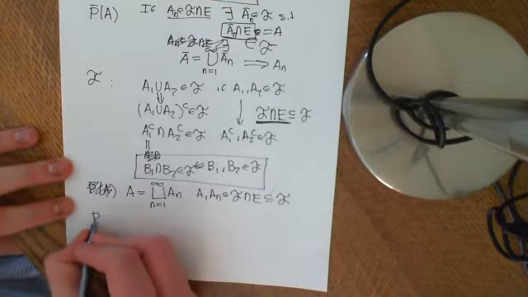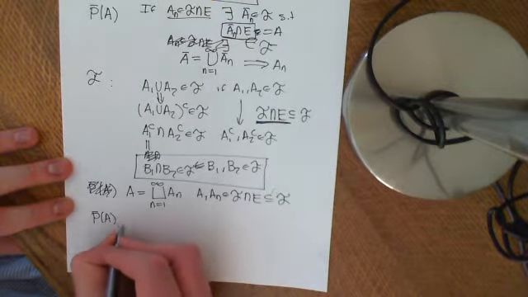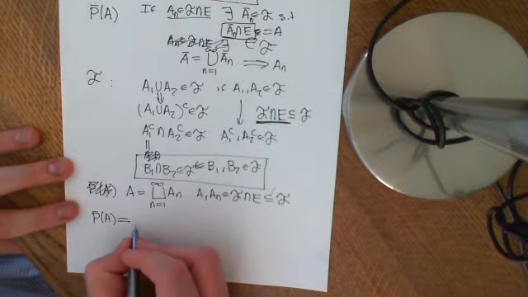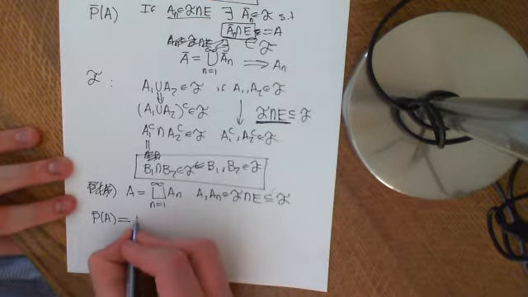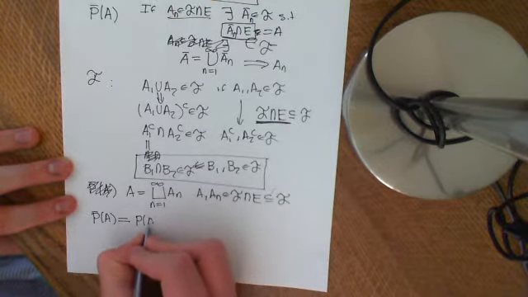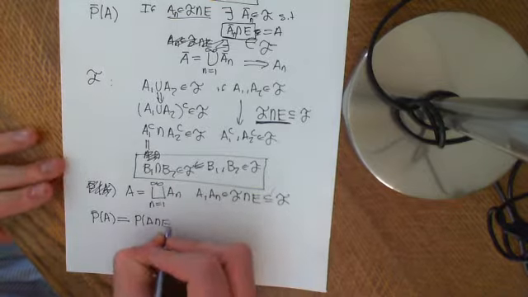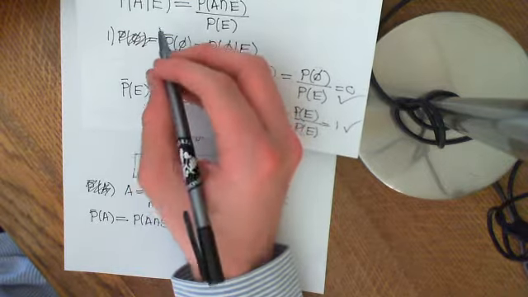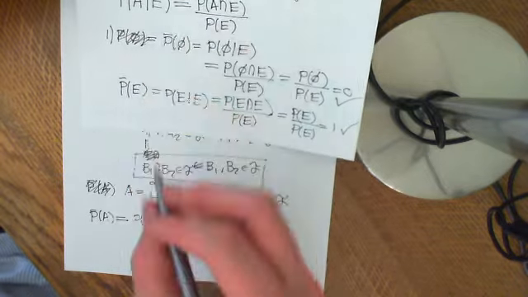Now, I wanted to take P bar of A, which is equal to the probability of A intersect E, because I would have had to originally say... No, sorry.